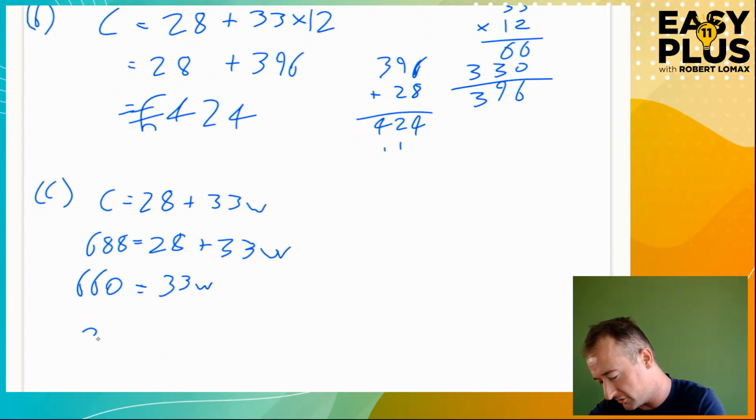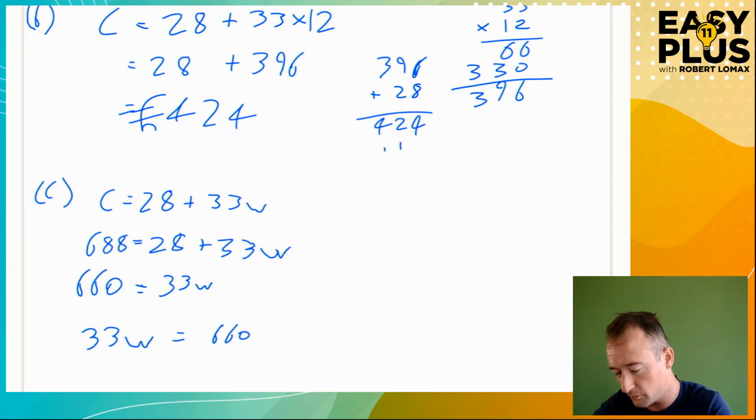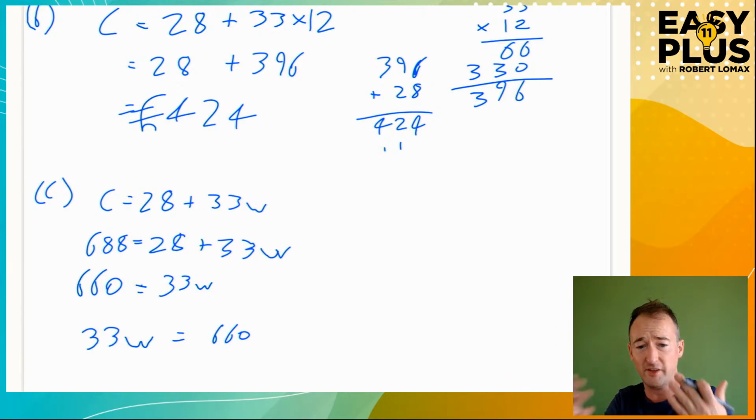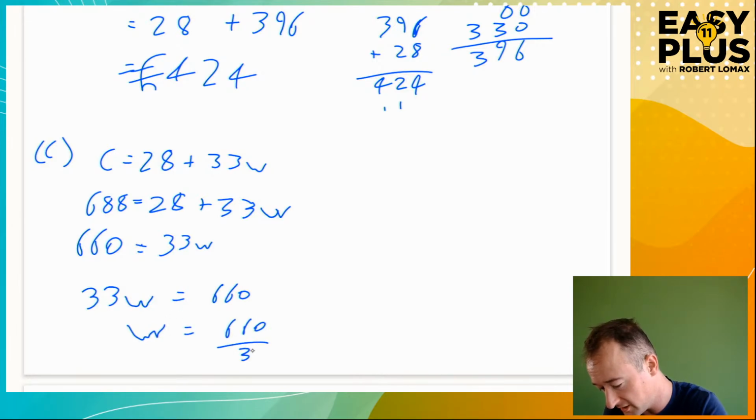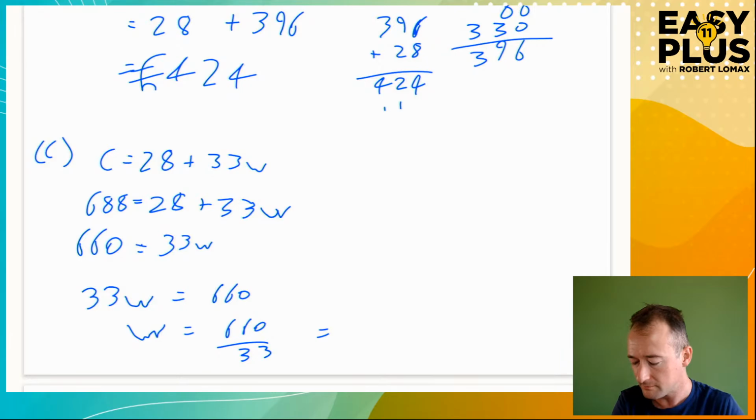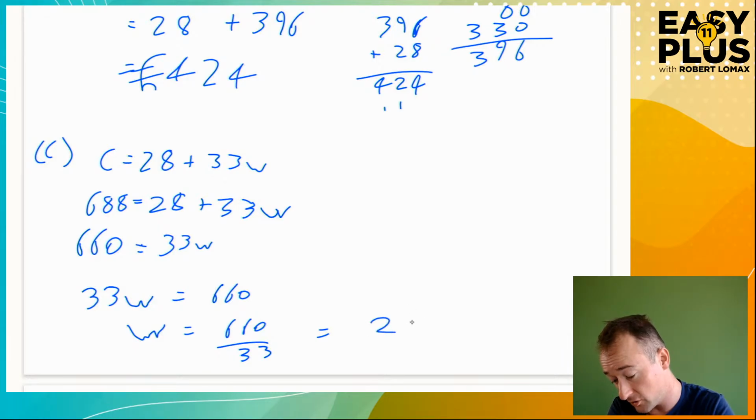Let's turn that around just to make life easier. I find it a little bit easier this way around. 33W equals 660. Equals means is the same as. You can have that either way around. Makes no difference. So 1W is 660 divided into 33 bits. Now, different ways you could look at this, but I am going to cheat. 33 goes into 66 twice. So 66 divided by 33 is 2, and we've got a 0 left. W is 20. And that's the answer. It's as simple as that.